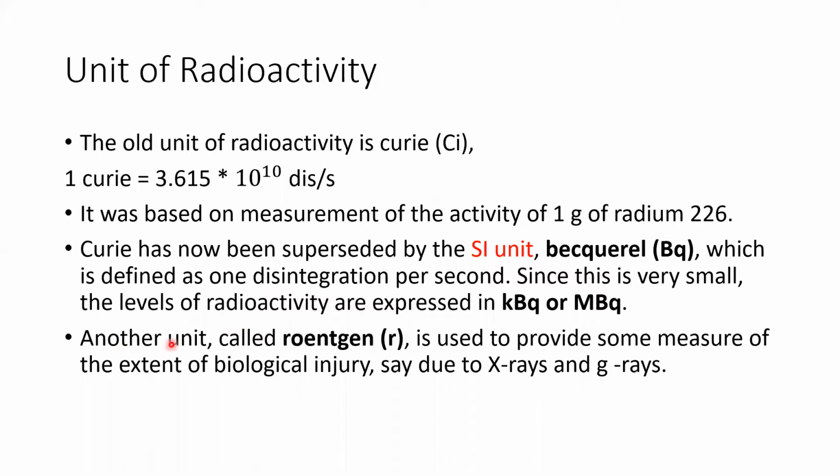Another unit, called Roentgen, provides some measure of the extent of biological injury, say due to X-rays or gamma rays, maybe because of exposure to radioactive material or a radioactive environment. The DNA of cells will be damaged. To know the extent to which it is damaged, the Roentgen unit is used. This is enough for the basics of atomic physics.